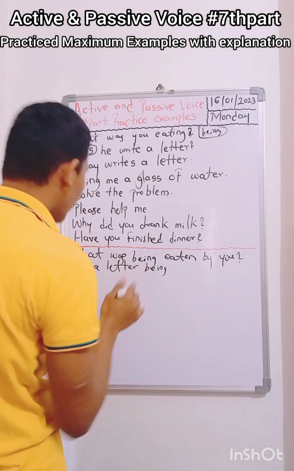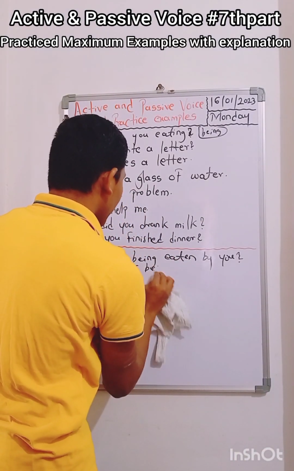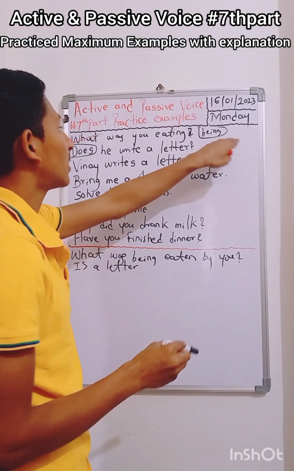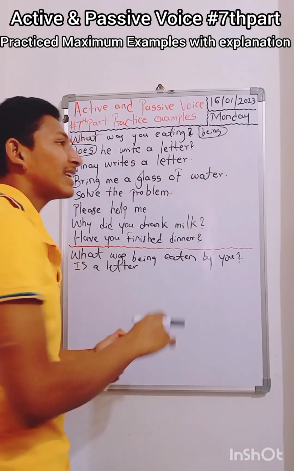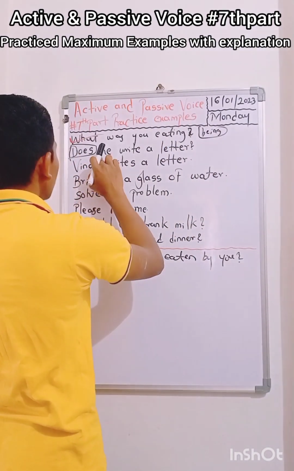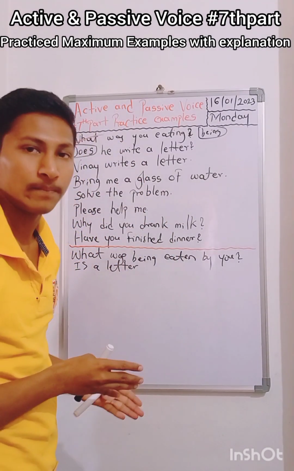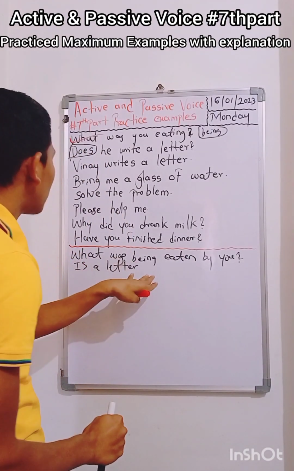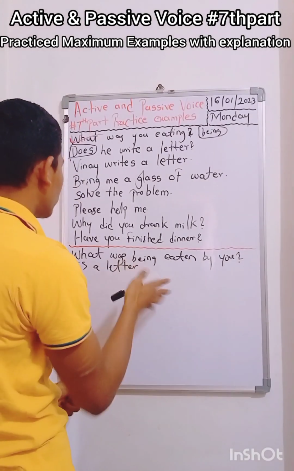Sorry for this one, it was just a mistake that I wrote "being" here. That will be wrong. We should not write "being" here, because the rule says you have to add "being" when the active voice is in the continuous tense. This is not continuous, but we took just the continuous auxiliary, "is" instead of "does". So here it doesn't require the word "being". You should skip that.